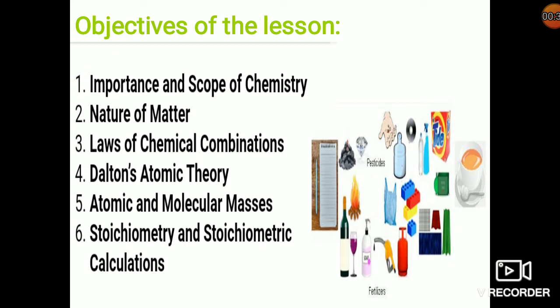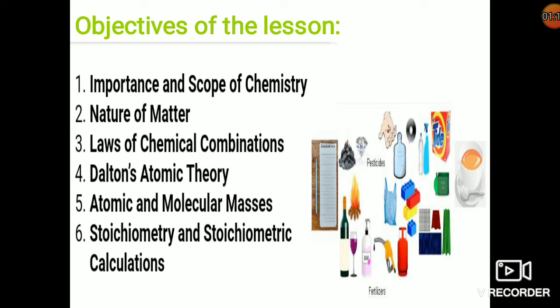Now, the first point, importance and scope of chemistry. If you're asked what is chemistry, chemistry is the branch of science that deals with the atoms, molecules, and their transformation. The scope of chemistry is that this is the subject that helps us to understand the properties of various matter in our surroundings.